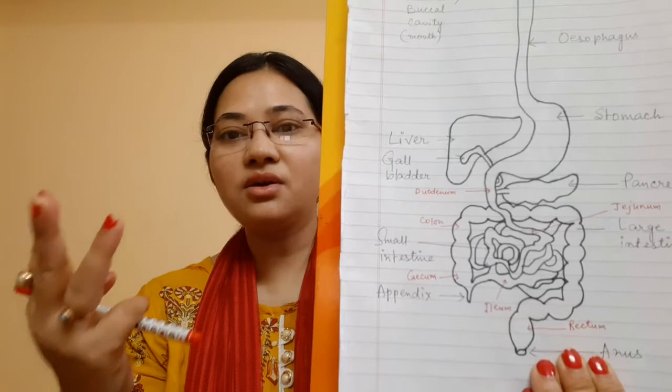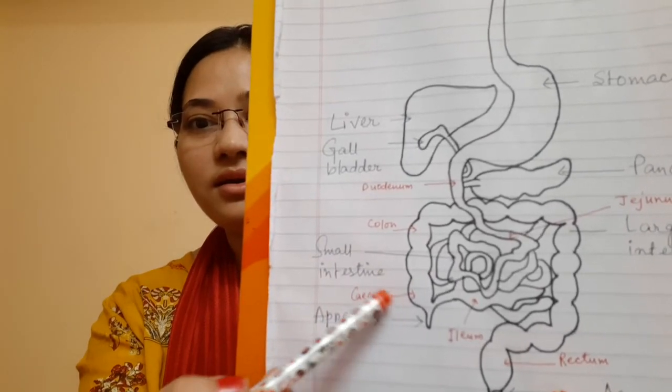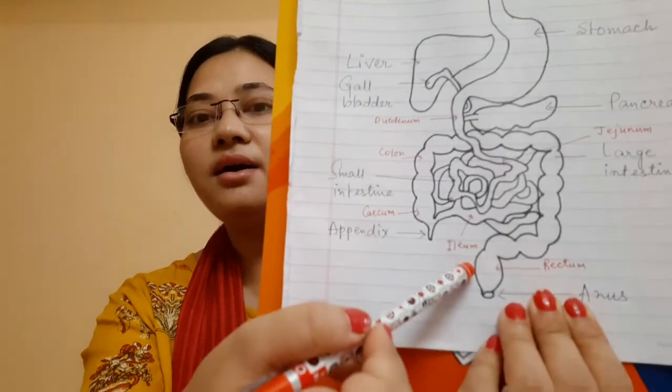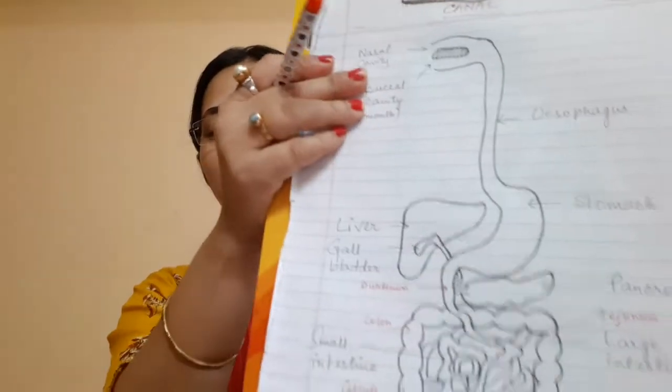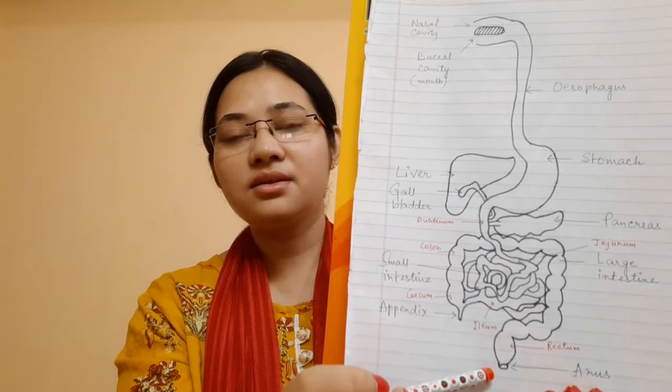Okay, so the three parts of the large intestine are the cecum, then the colon, and then the rectum. So the small intestine has three parts and the large intestine also has three parts. And after the rectum, there is an opening through which the food is expelled out of the body, that is called the anus. Okay, so the alimentary canal basically starts with the mouth and then ends at the anus.